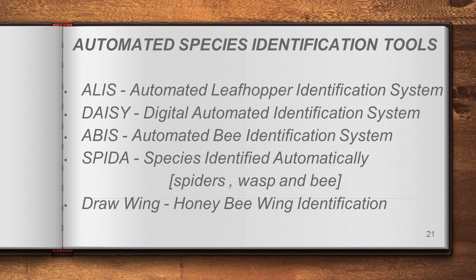Next one, SPIDA, species identified automatically, for example regarding spiders, wasps and bees. Fine. And the last one, DrawWing, means honeybee wing identification. If you go through this website, we could understand the details of each of these varieties. Fine.